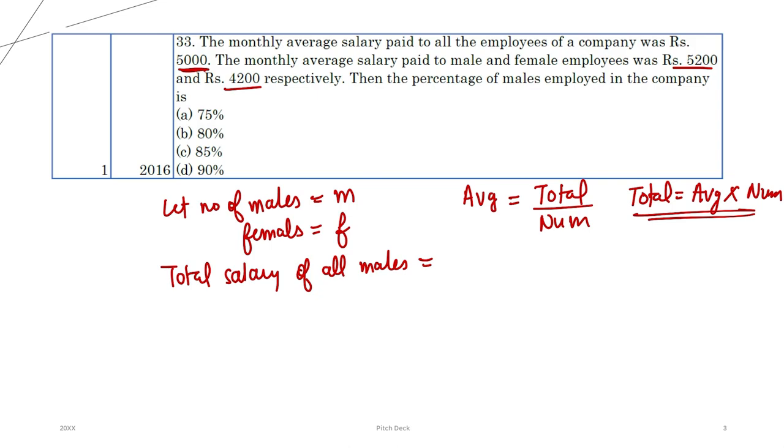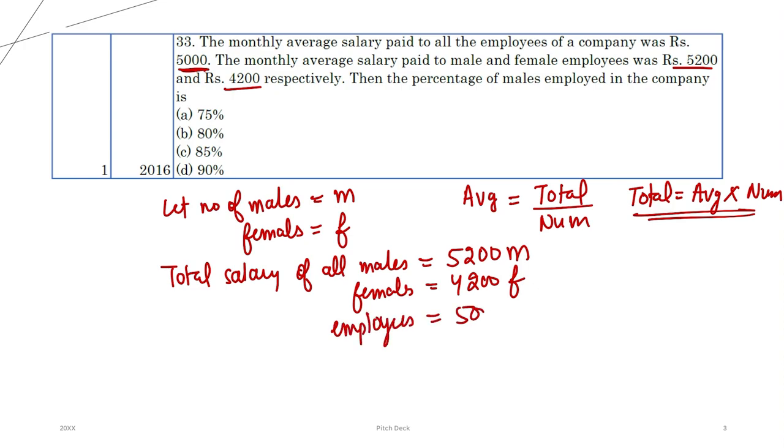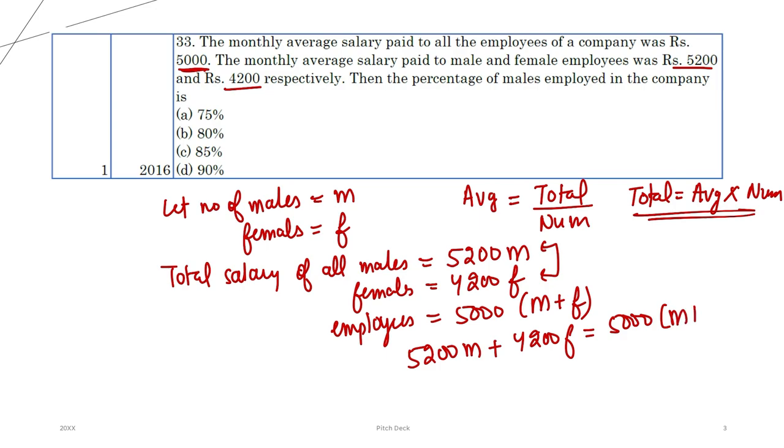So salary of all males is 5200 into number of males, that is M. Salary of all females is 4200 into F. Salary of all employees is 5000 means average into total number of employees, that is M plus F. I hope this is clear. Now, is not the sum of the salary of all males and all females equal to the salary of all employees? So 5200 M plus 4200 F is equal to 5000 (M plus F).